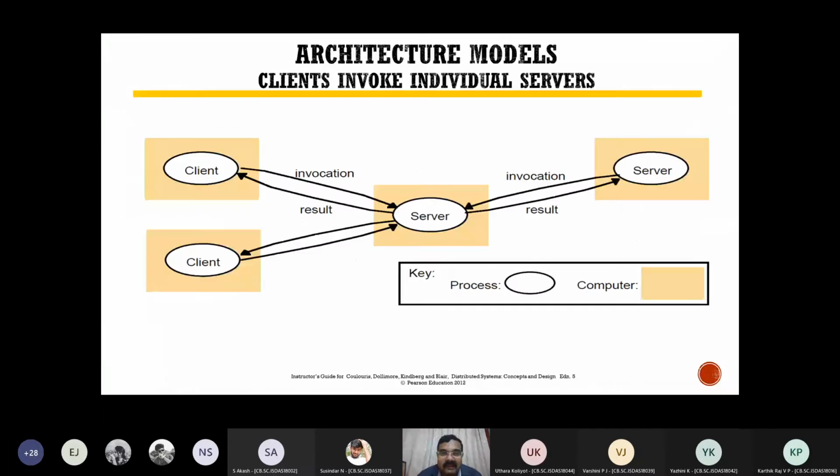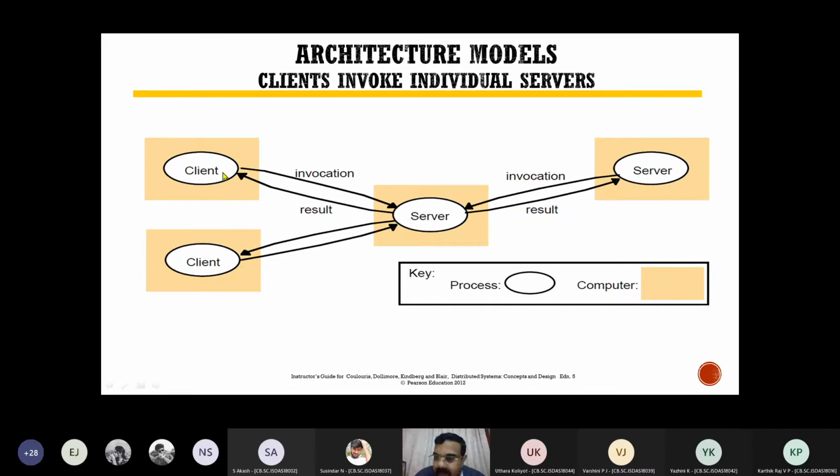Now we will see various configurations of these architectural models. Physical model, architectural models. Let us see different types of architectural models. I already told you client and server. There is a server, client is invoking a server, the server is giving the facility.